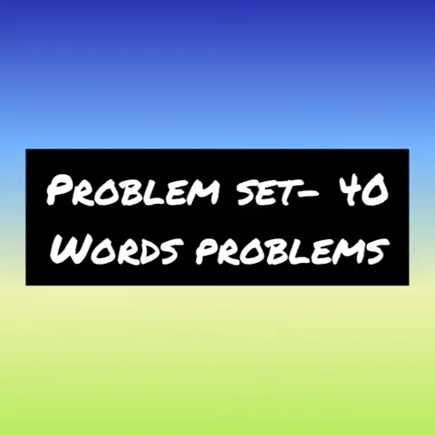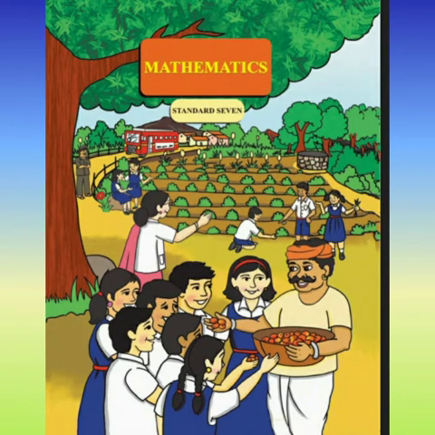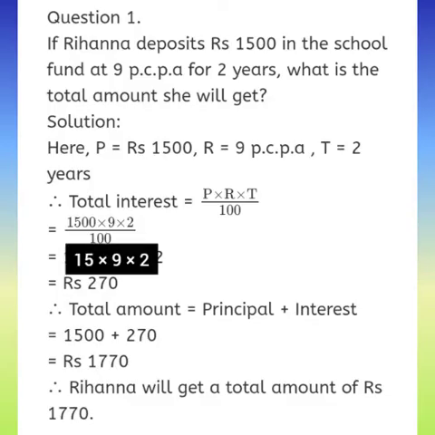All the sums of this exercise are problem sums. So let's get started with the first question. Children, you can refer to the textbook for the questions. Our first question is: if Rihanna deposits rupees 1500 in school saving bank at 9 PCPA, which means percent per annum, for 2 years, what is the total amount she will get?